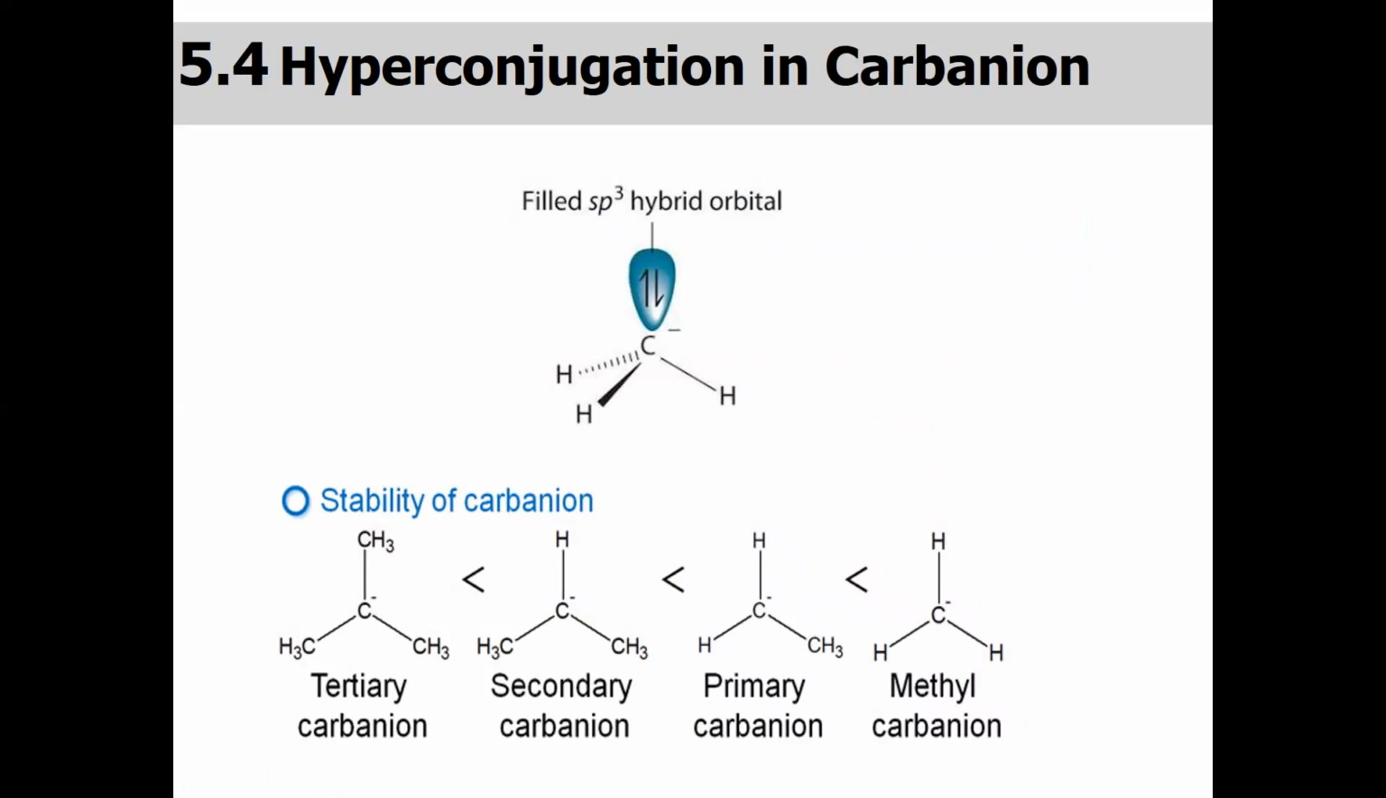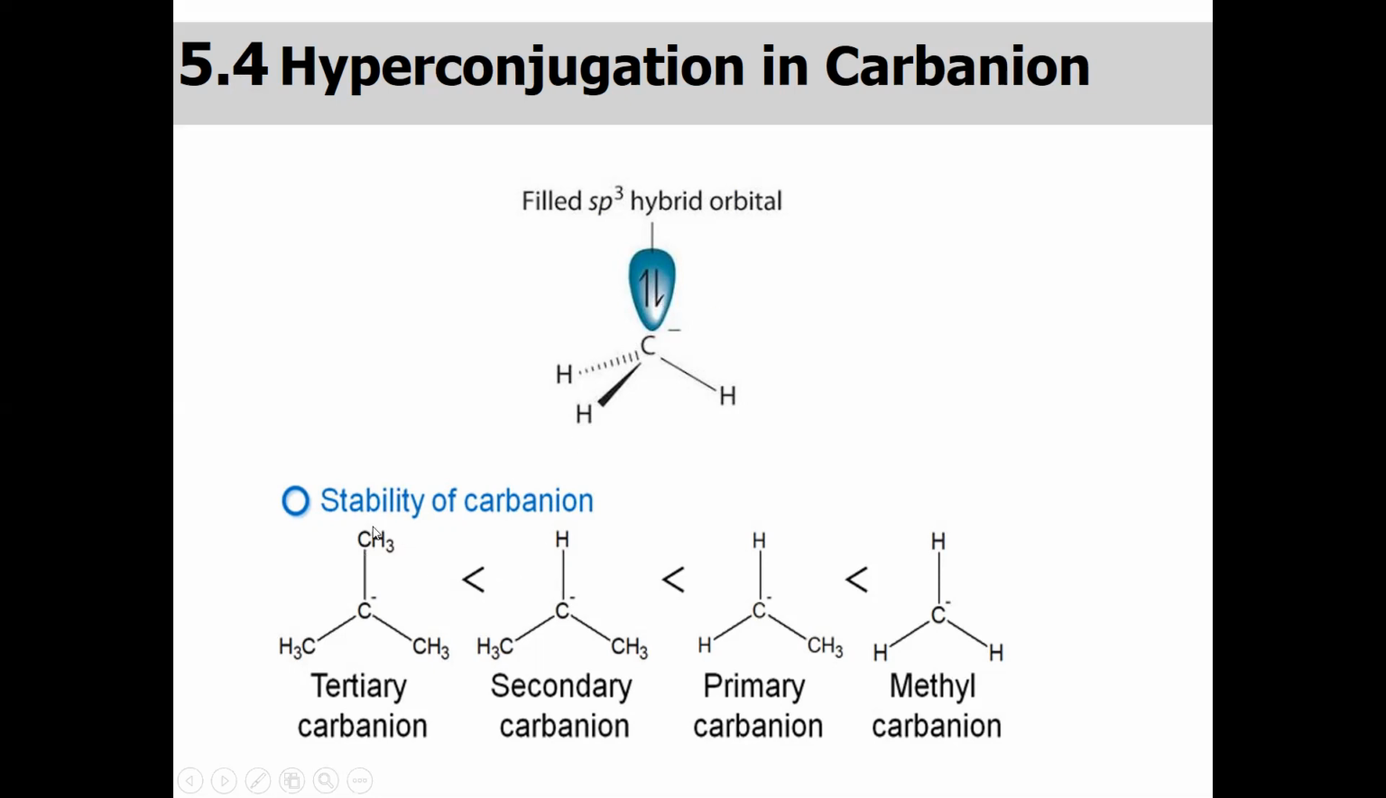Hyperconjugation can also show us the stability order of the carbanion. Now, the carbanion stability order is reverse. Why? Because the carbanion is an electron rich species. It has a negative charge on the carbon. It does not need extra electrons to be stabilized.